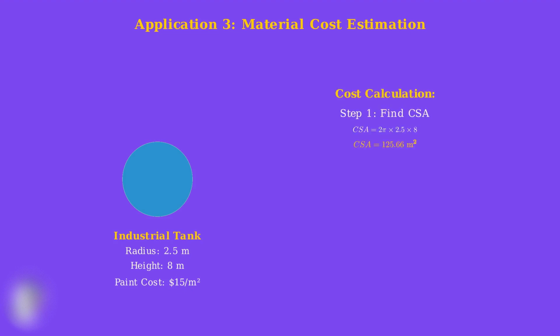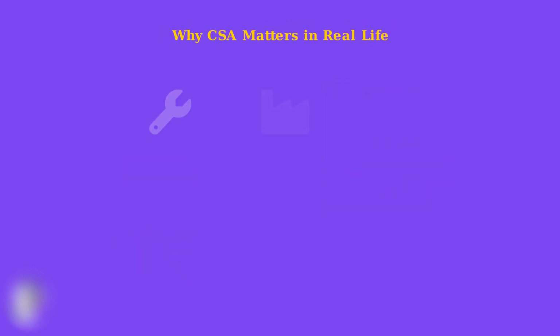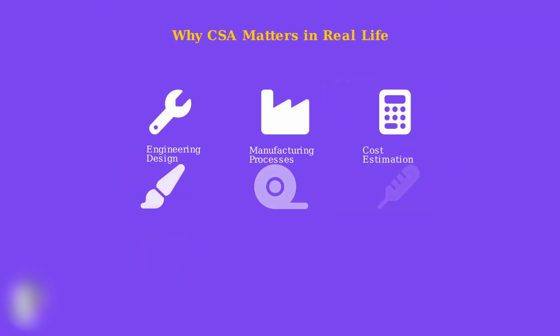In industrial applications, engineers often need to estimate material costs. Consider painting the curved surface of a large storage tank. The cost depends directly on the surface area to be covered. First, we calculate the curved surface area. 2 pi times 2.5 times 8 equals 125.66 square meters. Then we multiply by the paint cost of $15 per square meter to get a total cost of $1,884.90.